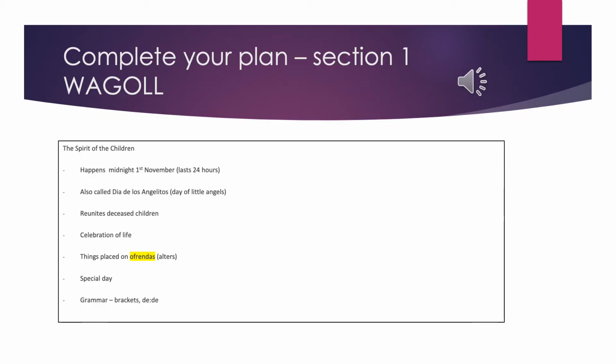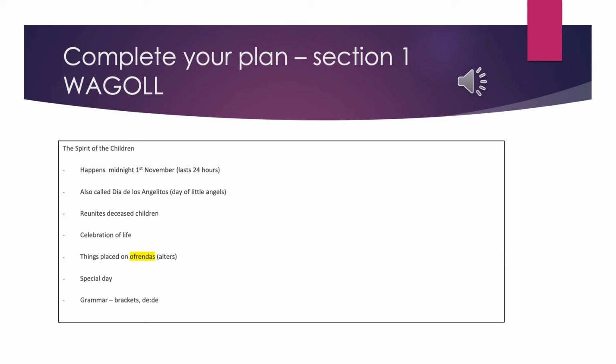So I thought I'd just show you a quick WAGOLL of a plan. So I've just chosen to focus in on the subheading, the spirit of the children. You could call this day one of the festival because this is when it begins. So I've just bullet pointed what I know I'm going to include, and then I've made a reference to the grammar that I know I need to include in order for me to hit my success criteria.